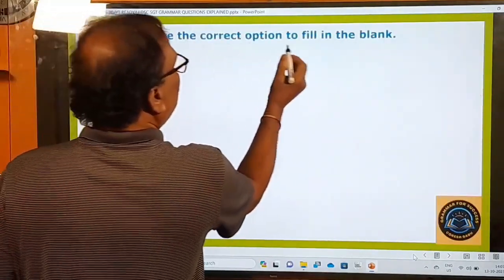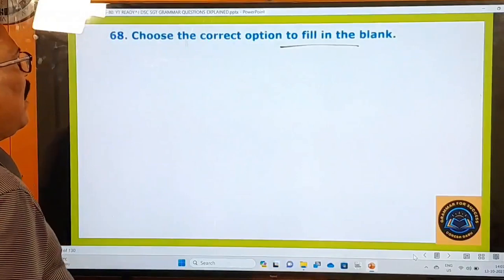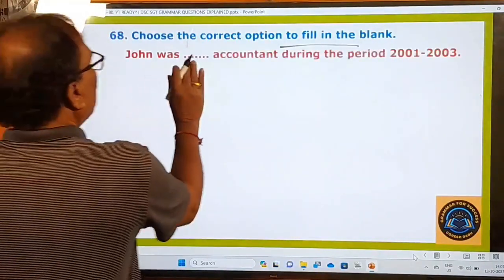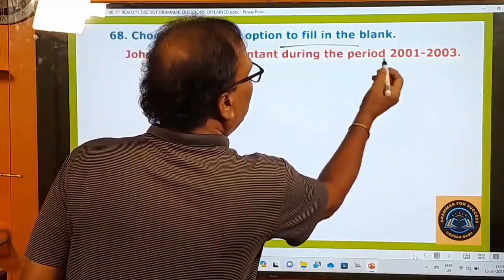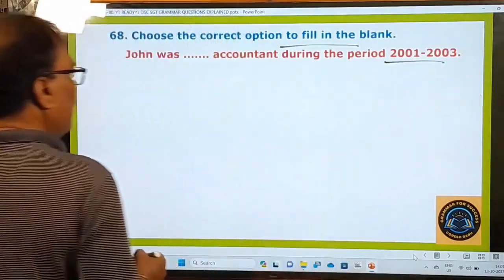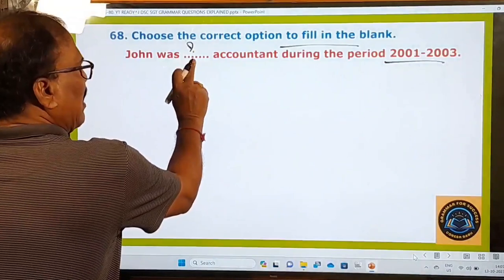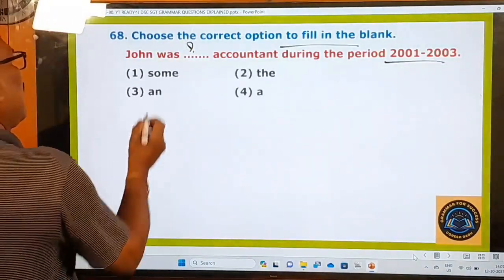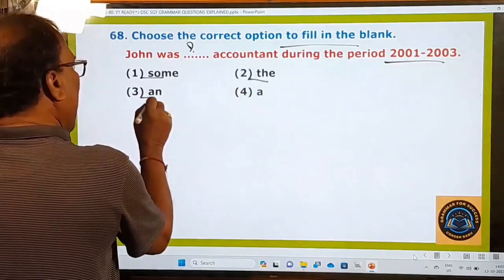68th one. Choose the correct option to fill in the blank. One blank is there, I think. John was dash accountant during the period 2001 and 3. Right. So here blank is given, only one blank. Let us choose the correct option. What are the options actually? Some, the, and a.